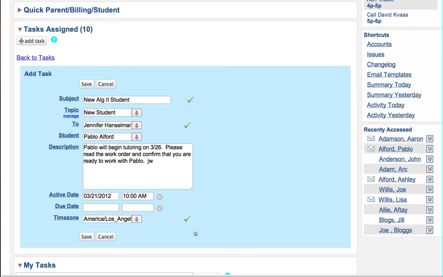Also, when they log in under my task, this task will be active, and it's not going to be red because it's not past due yet. It's going to just show up in gray. And they can see that it's about Pablo. It'll have a link directly to Pablo's account. Makes it really easy for Jennifer to access that information.